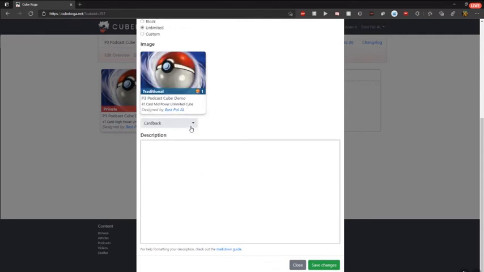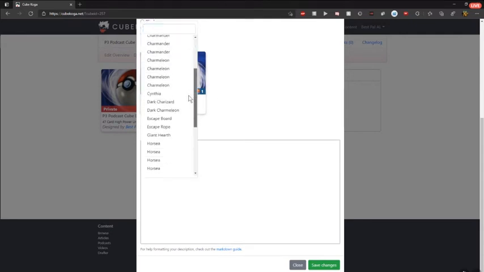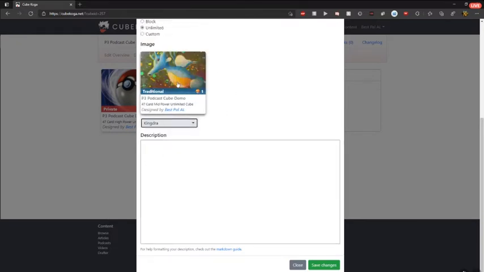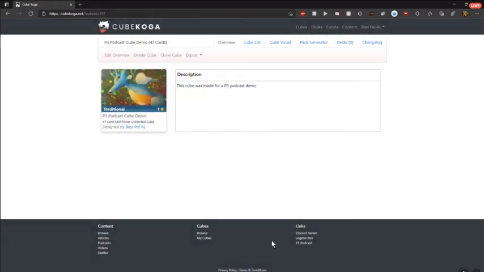And then I can actually choose a cover image for my cube. So I could say this list has every single card that's in your cube. And you can just pick any card that's in your cube to be your sort of cube preview. And then I can provide a description. So this cube was made for a P3 podcast demo. There we go. Save changes. And now everyone will be able to see this on the front page.